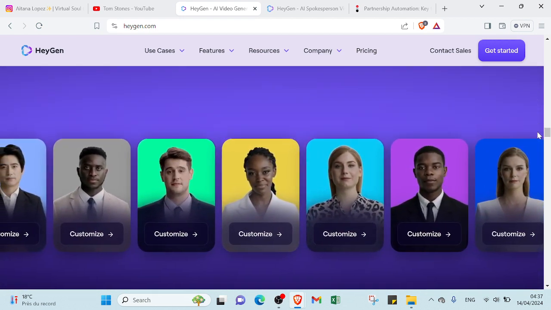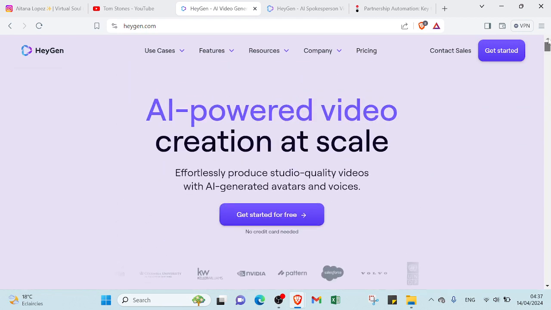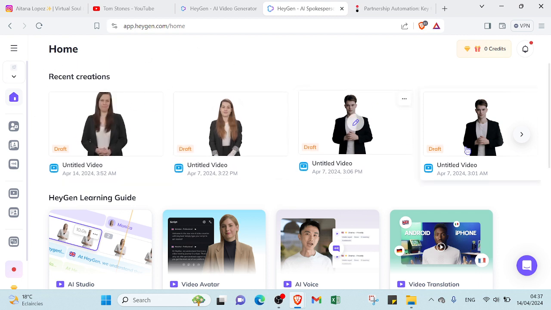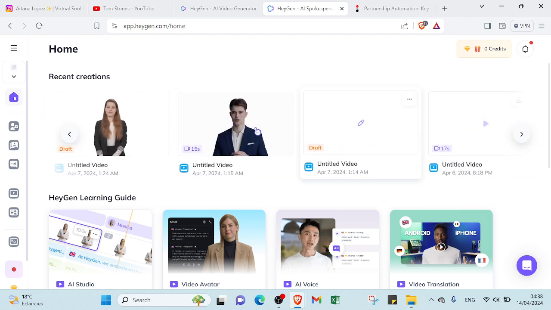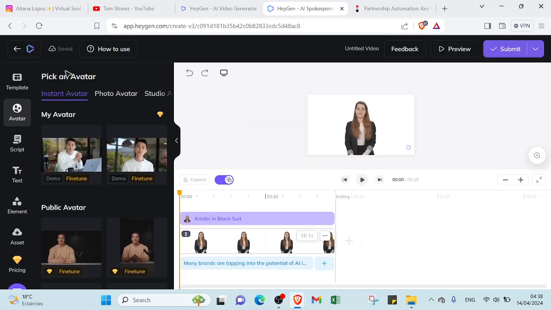So this is the AI character on the website, and you can just click to get started and enter your email and your verification code, and you'll answer a few questions. Then you can sign up and it will lead you to this homepage. So this is the homepage. As you can see, this is my recent creation, so you can find yours here too if you already have an account.